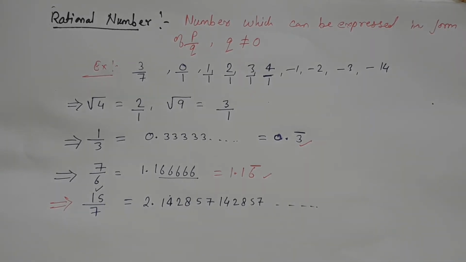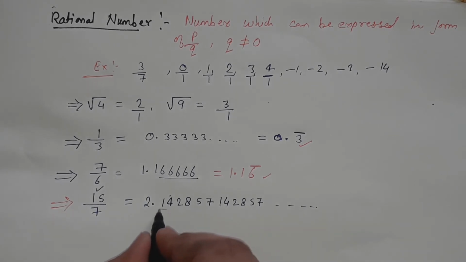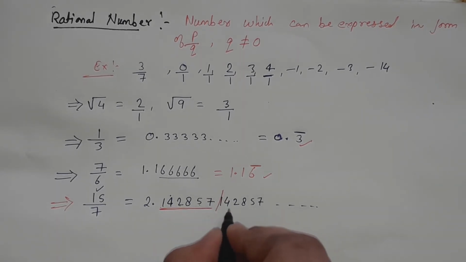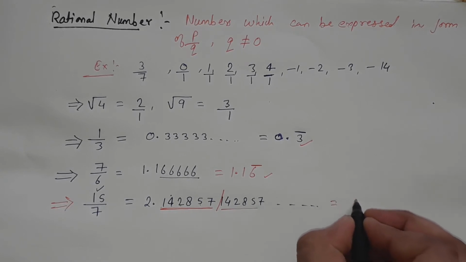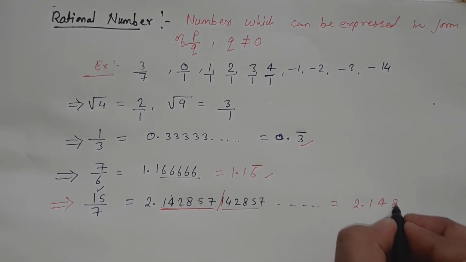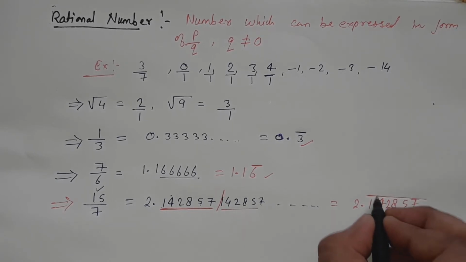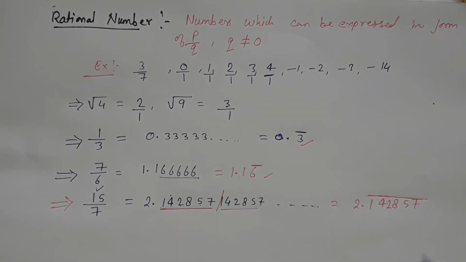Here you can say that these numbers are repeating up to this much. These numbers are repeating, so it can be written as 2.1428557 bar. The whole block will have the bar, meaning it is going to repeat itself, or recurring. It is also a rational number.